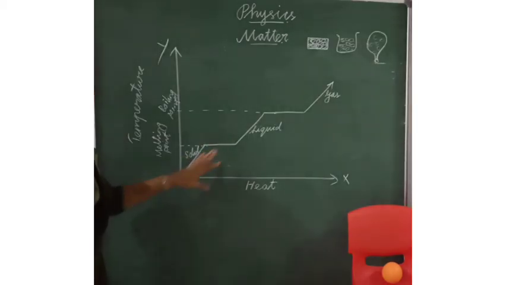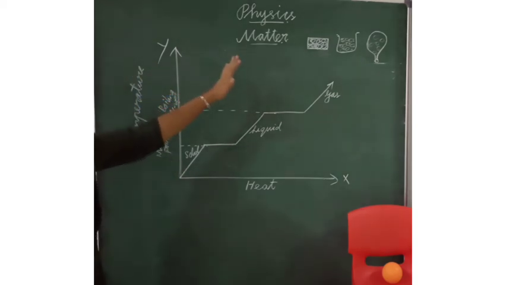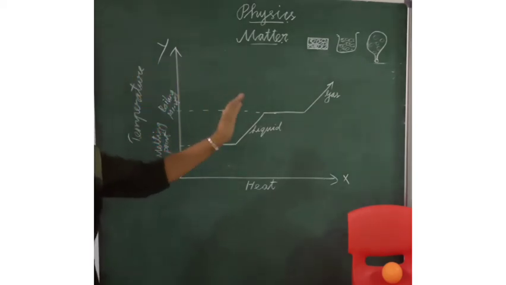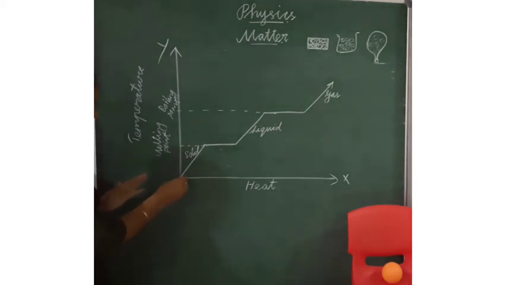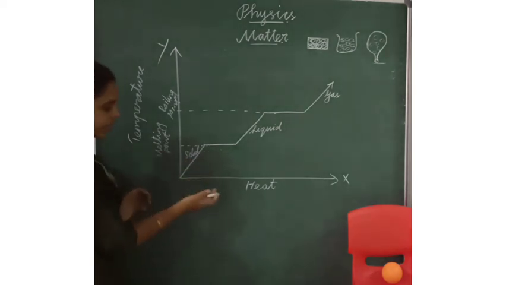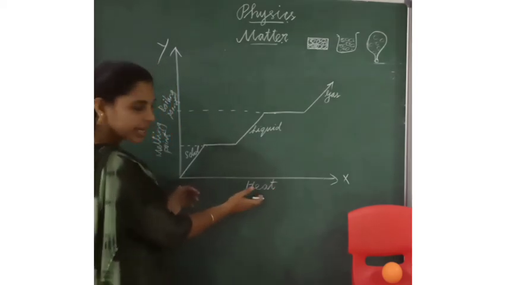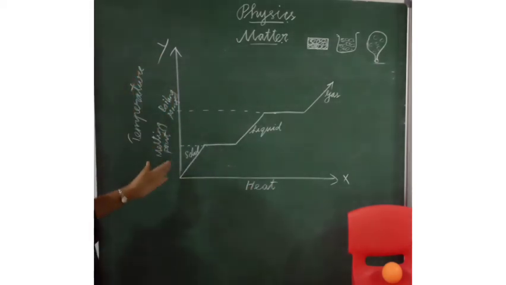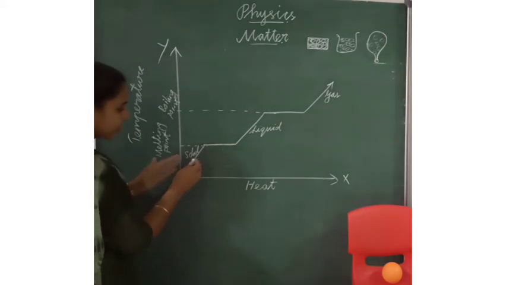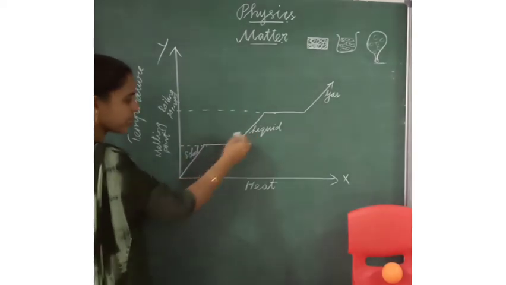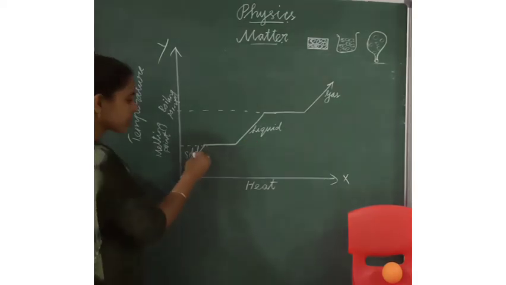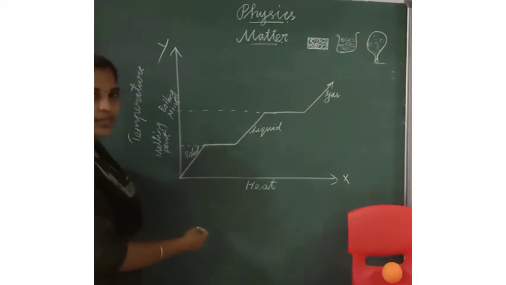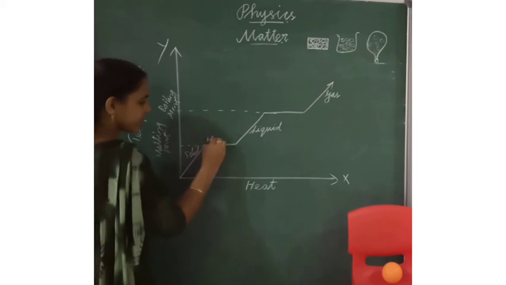Listen, this is the short form of the diagram of changes of states of matter. This is very easy. This is the solid state. The x-axis contains heat and the y-axis contains temperature. From here, the solid state changes into liquid state. What is the process? The process of solid changing into liquid is melting.